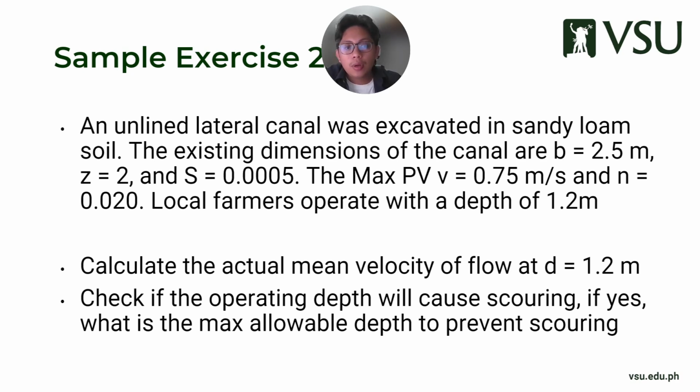In this case, local farmers operate with a depth of 1.2 meters. So their operating depth for their canal is at 1.2 meters. Calculate the actual velocity of the flow at their operating depth, and we are to check if the operating depth will prevent scouring.